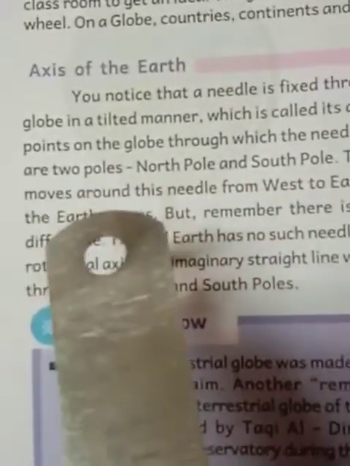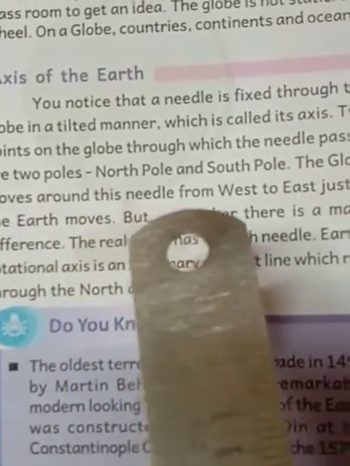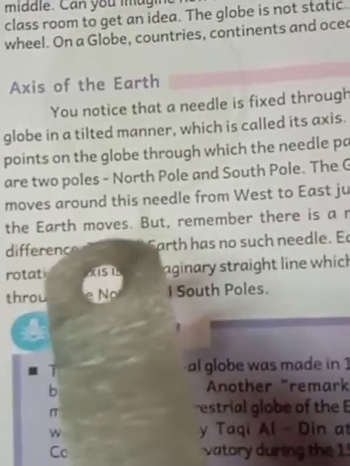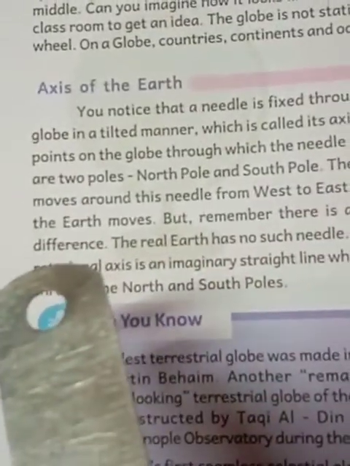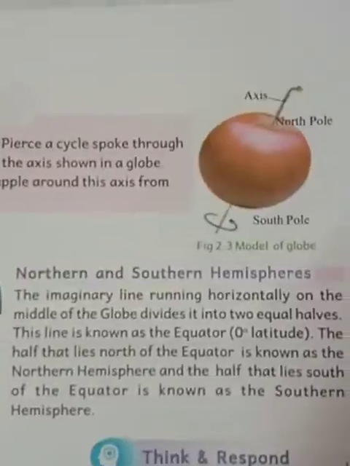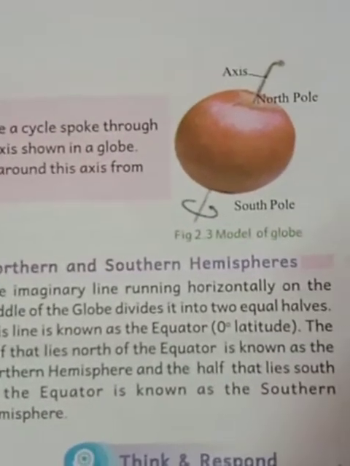The globe moves around this needle from west to east just as the earth moves, but remember there is a major difference. They took an apple, it looks like a round shape, an example of the globe or earth.